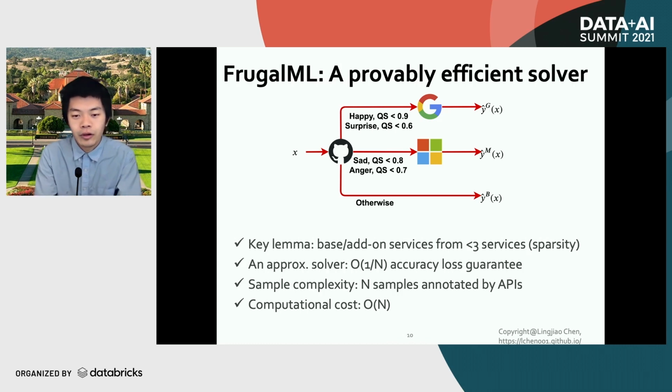To tackle the problem, we observe a nature-specific structure within the optimal coding strategy. Based on that observation, we're able to develop an approximation solver that gives a 1/n accuracy loss compared to the best strategy. Here n is the number of samples we need from the APIs, meaning that we want to annotate those n samples from each of the APIs. The computational cost of this approximation solver is proved to be linear in n for relatively large n.